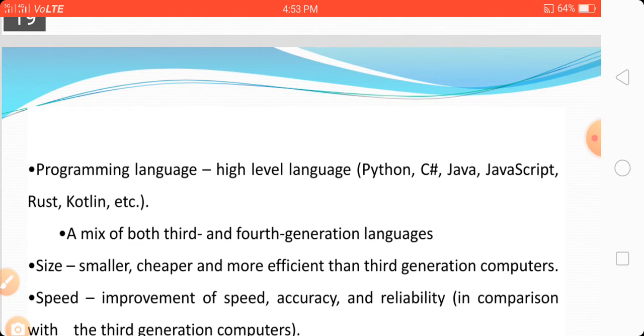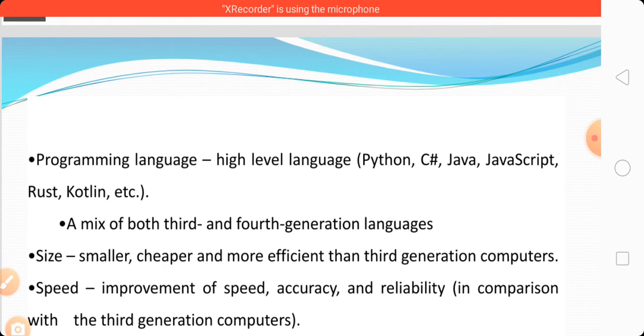Here we use some high level programming languages like Python, C#, Java, JavaScript, Rust, Kotlin, etc. It is a mix of both the third and fourth generation languages. Size is smaller, cheaper, and more efficient than the third generation of computer.